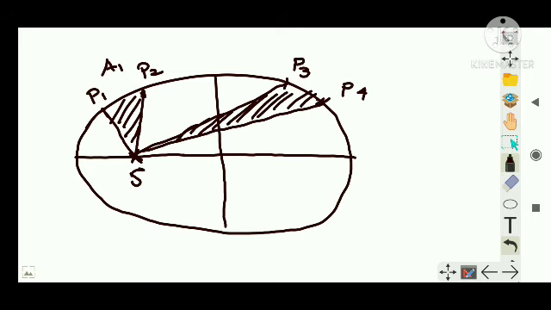Now both of them are position changes of the same planet, and both are happening in one day itself. Let's say this area is A2. So both are actually areas swept by the same planet in the same interval of time. So he said that A1 is equal to A2.